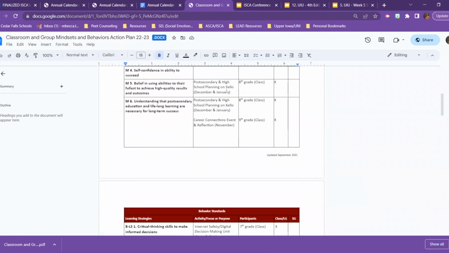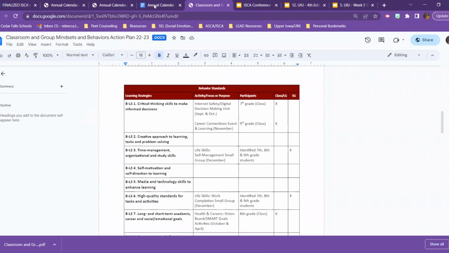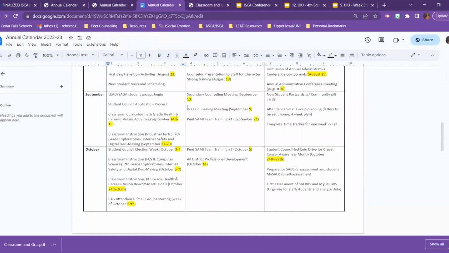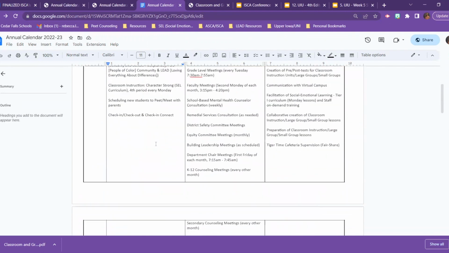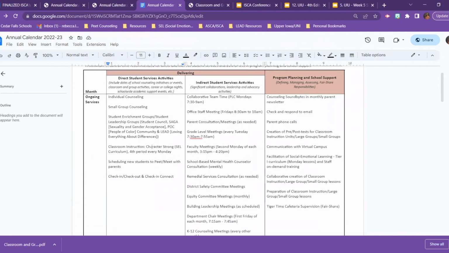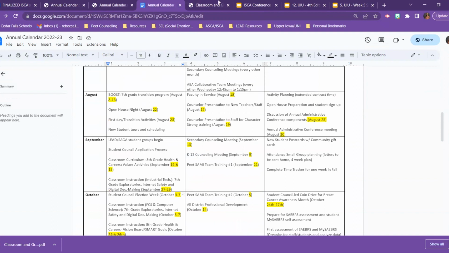Now, because a lot of these efforts that are on the action plan all have to do with direct services with students, most likely, I would think that they would all land in this first column of direct student services, where you are directly working with students, doing initiatives, events, classroom activities, large group activities, and beyond. You'll have to make sure if they show up in the ongoing, something that happens throughout the school year, or you would find them in the month that they happen.